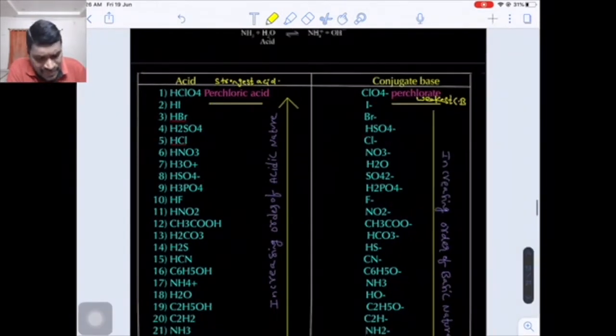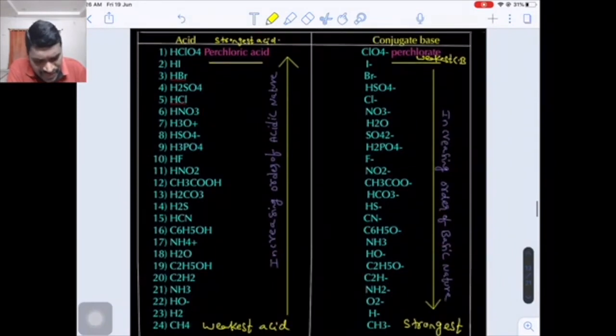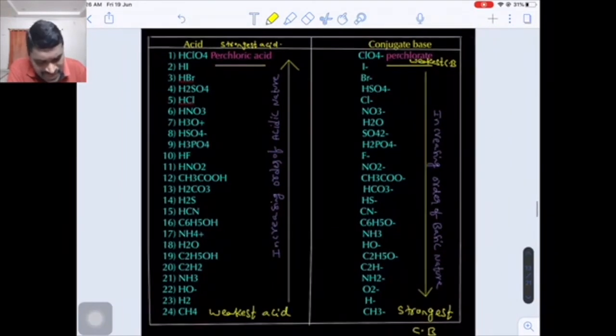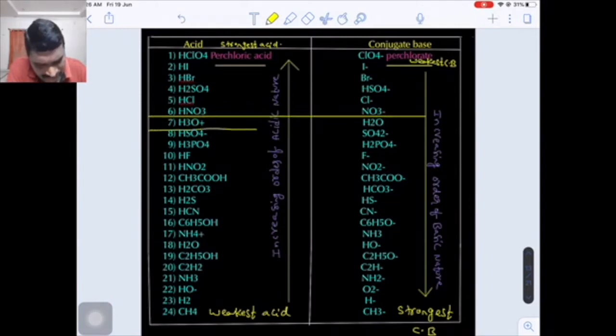Okay. Now this is a very important table. Once again I am telling you, this table is very important. In this table we are observing acids and their conjugate bases. From top to bottom, acidic character decreases and basic character increases. This is a very important table. In this table the notable species is the hydronium ion, that is H3O+.